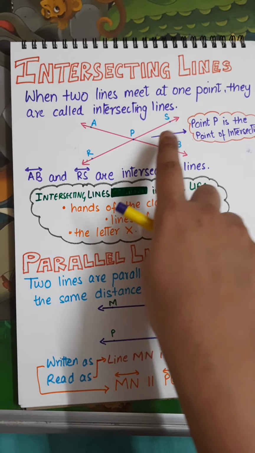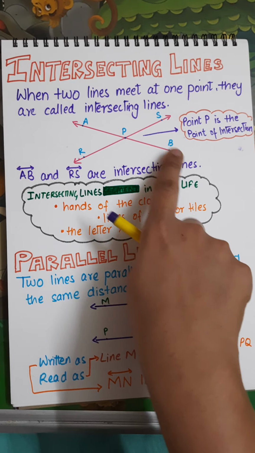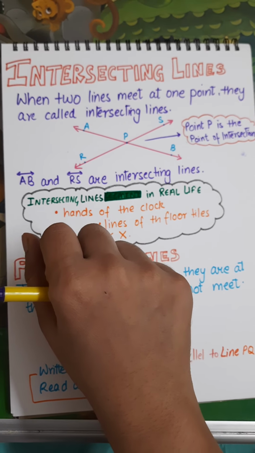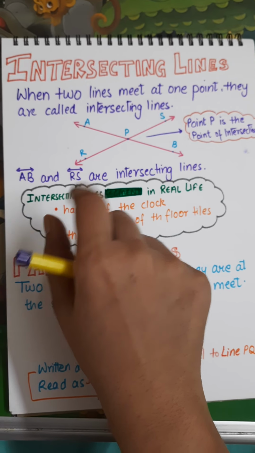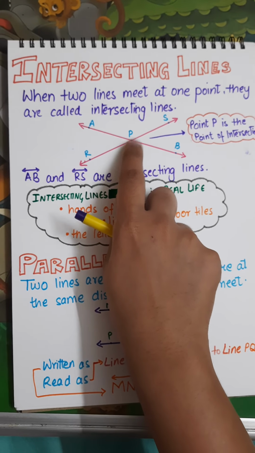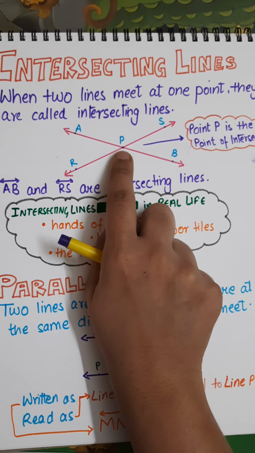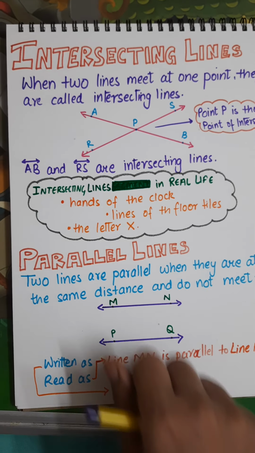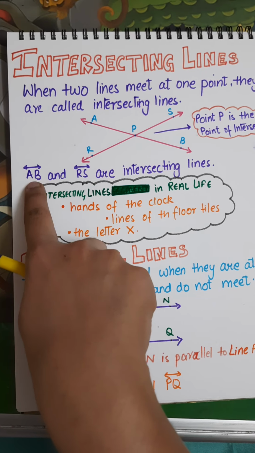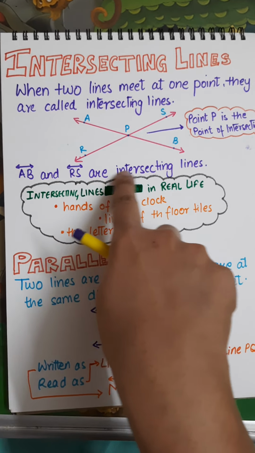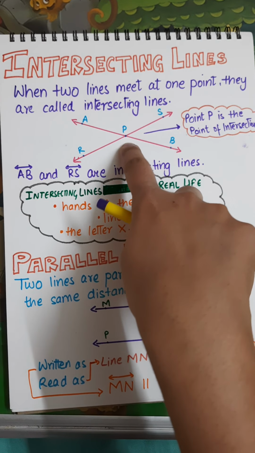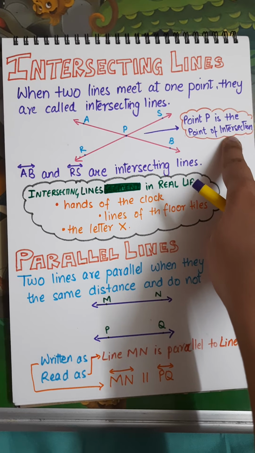Suppose in your exam a diagram is given like this, and they ask you the name of the point of intersection from this diagram. You will say point P is the point of intersection. So, we say it like this: line AB and line RS are intersecting lines and point P is the point of intersection.